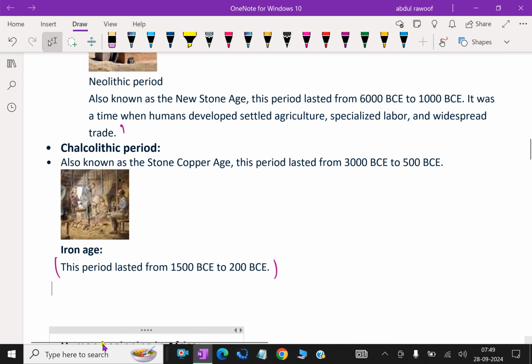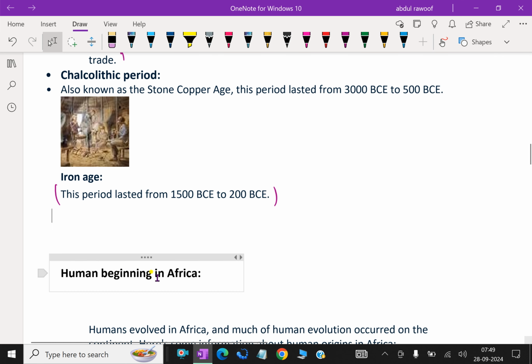Now, human beginnings in Africa. The fossil records in Africa clearly established that a human lineage diverged from African apes sometime between 8 to 6 million years ago. Beginning as far back as 8 million years ago, various species of hominids, that is ancestors of modern humans or Homo sapiens, began to walk upright.